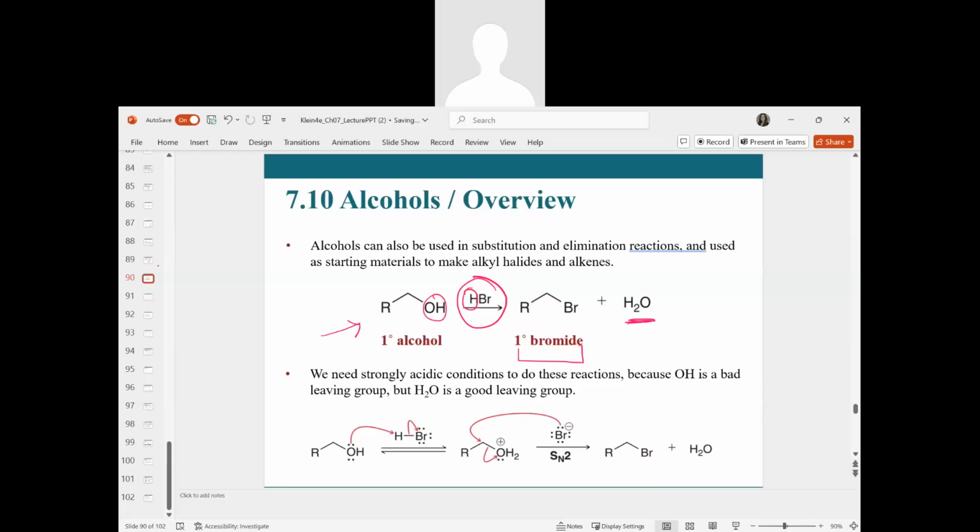We need strongly acidic conditions to accomplish this, because OH is not a good leaving group, but if we use something like hydrobromic acid to protonate the alcohol, we can see here that water is a much better leaving group. That leaves the bromide ion available for nucleophilic attack at this site, which forces this water molecule to be ejected, and by that path, we have our SN2 mechanism and our alkyl halide product produced.